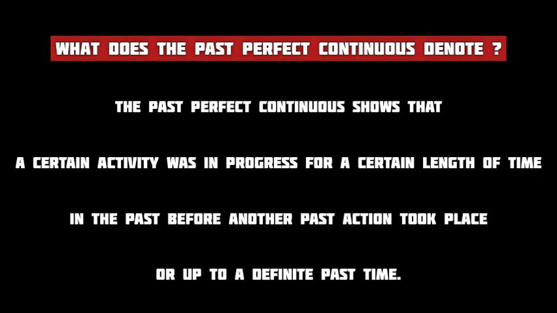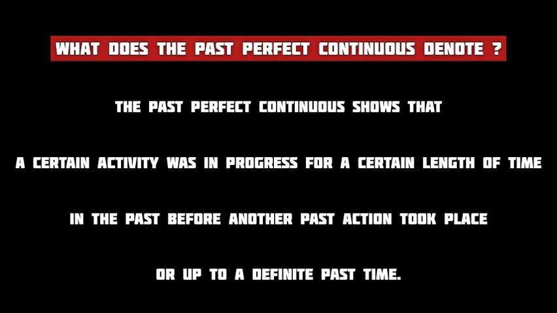But what does the past perfect continuous tense denote? It shows that a past activity was in progress for a certain period of time before another past activity took place or up to a certain point of time in the past.